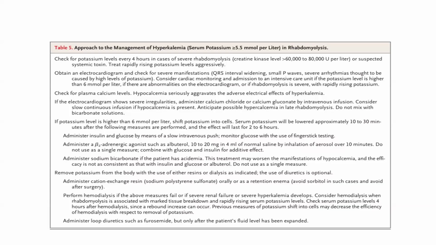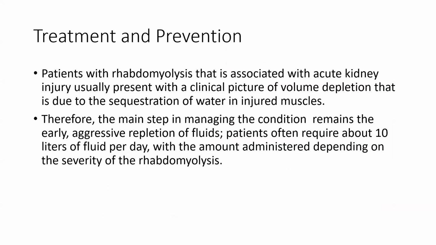Check the serum potassium level 4 hours after hemodialysis, since a rebound increase can occur. Previous measures of potassium shift into cells may decrease the efficacy of hemodialysis with respect to removal of potassium. Administer loop diuretics such as furosemide, but only after the patient's fluid level has been expanded.